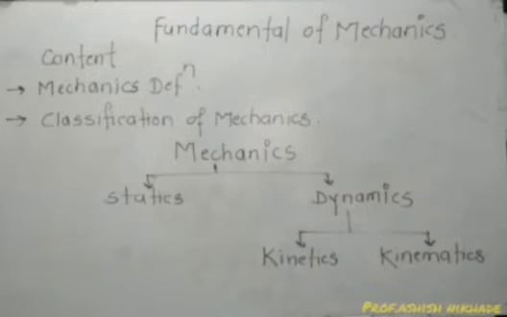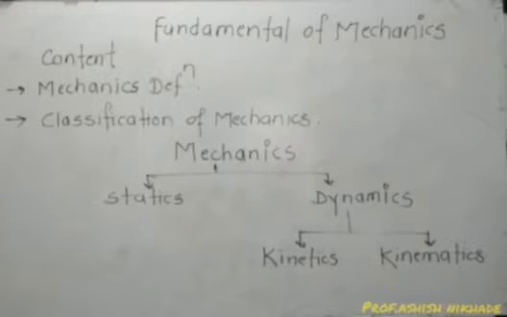Then what is dynamics? It is again a branch of mechanics. We can define dynamics: it is a branch of mechanics which deals with the study of forces acting on a body when the body is in motion. So whenever there is motion, then dynamics. Whenever there is rest, then statics.